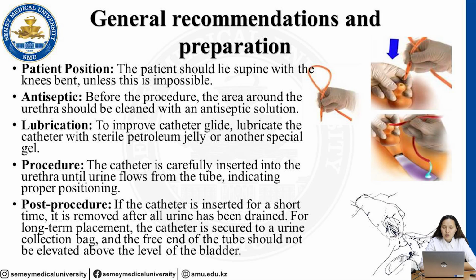Next step is the procedure. The catheter is carefully inserted into the urethra. We need to insert carefully, not fast, not very hard, until urine flows from the tube, indicating proper positioning. And next is post-procedure. If the catheter is inserted for a short time, it is removed after all urine has been drained. For long-term placement, the catheter is secured to a urine collection bag, and the free end of the tube should not be elevated above the level of the bladder.